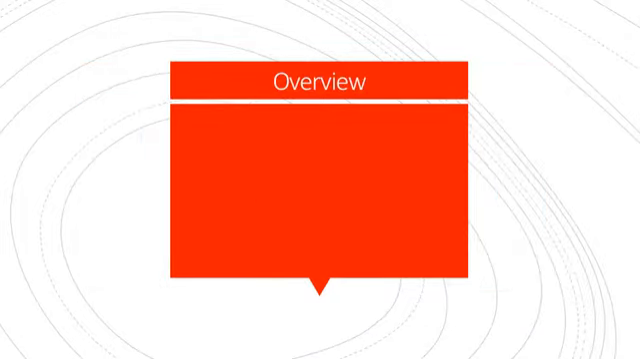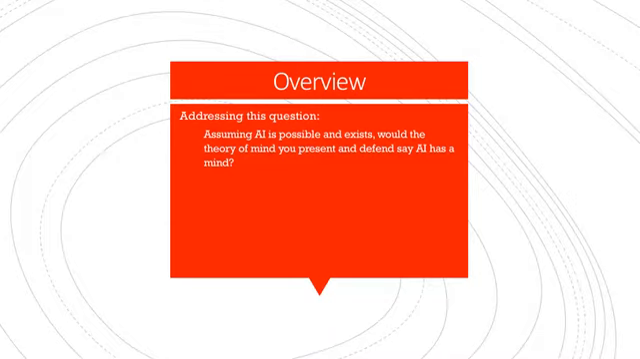All right, so to begin, let me just give you an overview of the paper. First, you're going to be addressing this particular question. Assuming that AI is possible and exists, we're making that assumption. Say it is out there right now. Then, given the theory of mind you have presented, would that theory say AI is actually a mind or not? So to get to that, we've got several steps you have to do first.